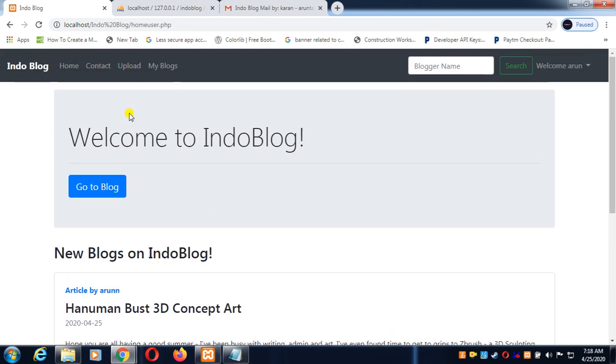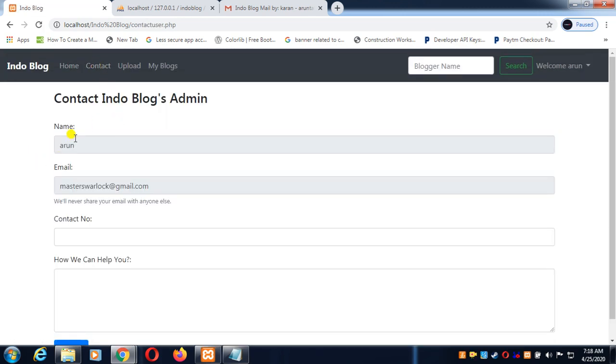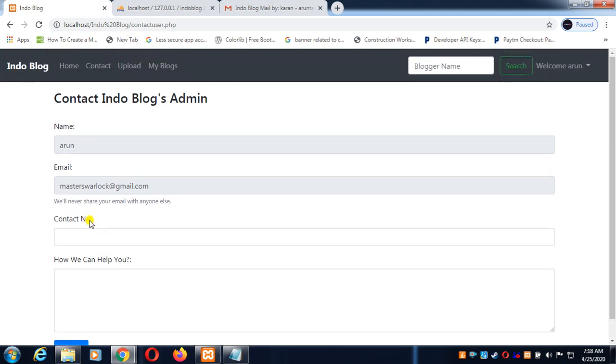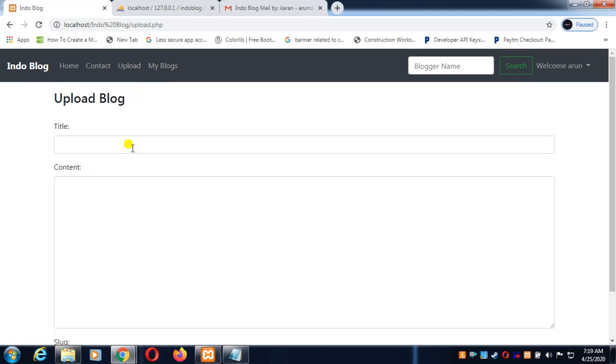In the contact section, what is added is the username and the first name associated with the username, which are pasted here by default, and these are read only, so we cannot change them. The remaining thing is that you only have to add the contact number and the message, the difficulty that you are facing. In the upload section you are able to upload blogs,